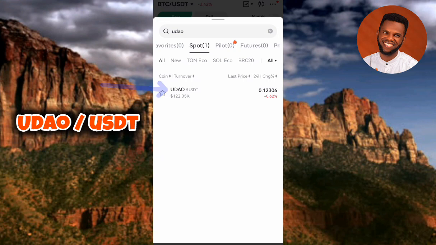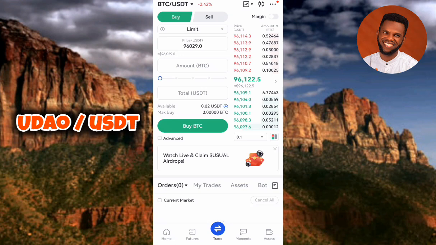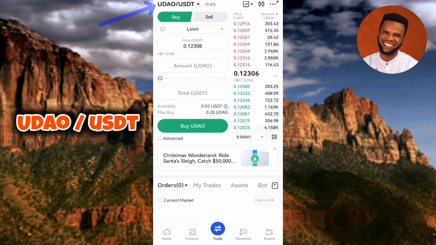You can see it right there. The arrow is pointing at it. So what you have to do now is to tap on it to select it. So let me tap on it. So guys, now you can see the crypto pair has changed now to UDAO/USDT.